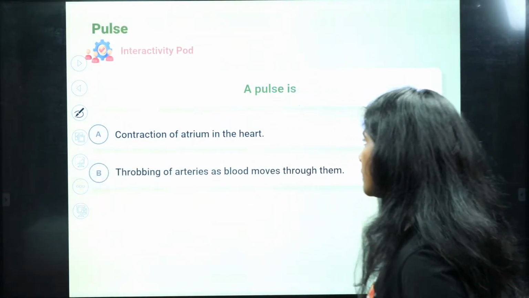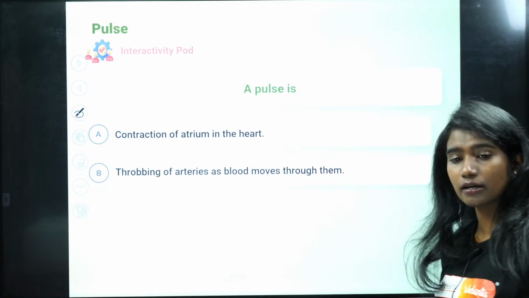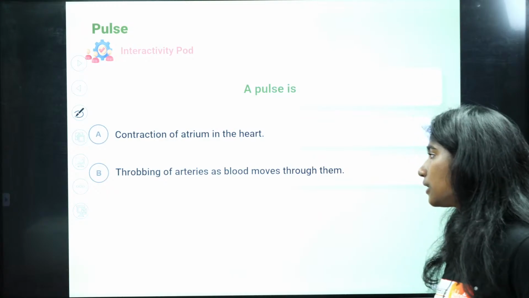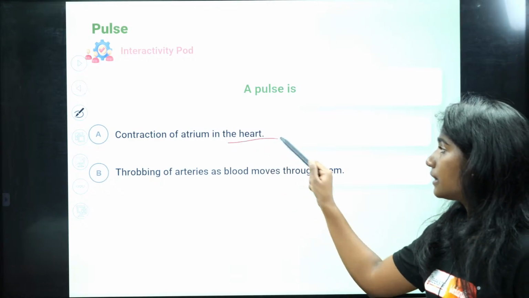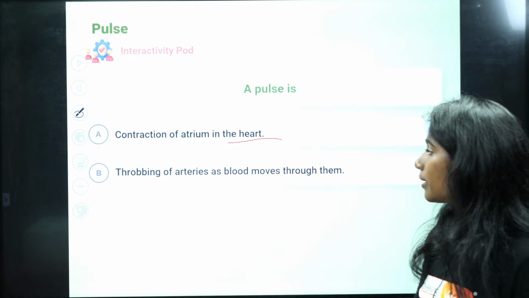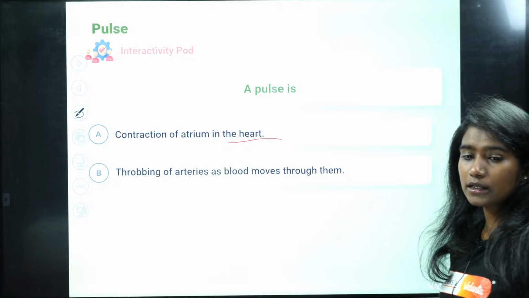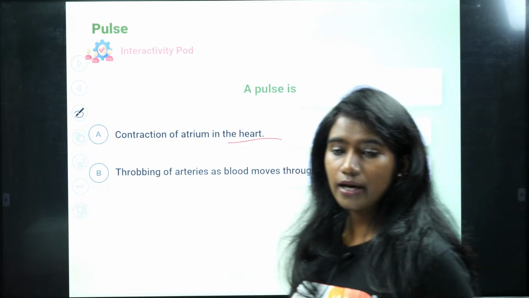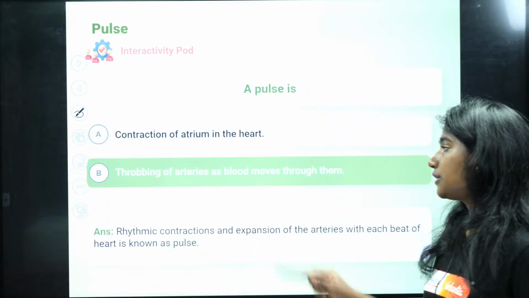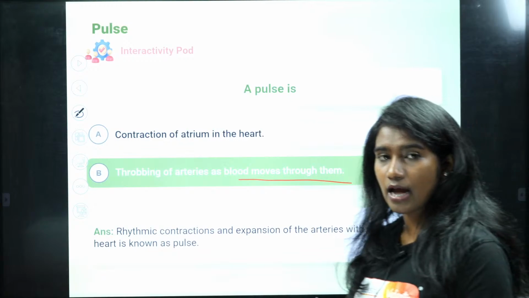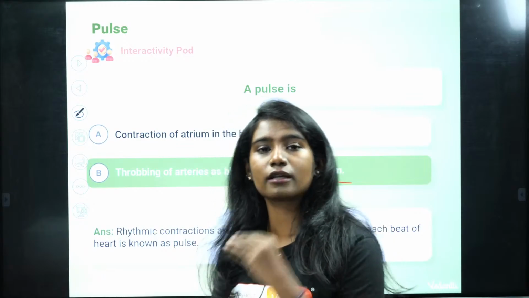Now, I want you all to answer this. A pulse: is it a contraction of the atrium in the heart, or is it throbbing of arteries as blood moves through them? What is the right answer for this? It is the throbbing of arteries as the blood moves through them. Even when the artery receives blood, at times it contracts and relaxes to facilitate the flow of blood through it.